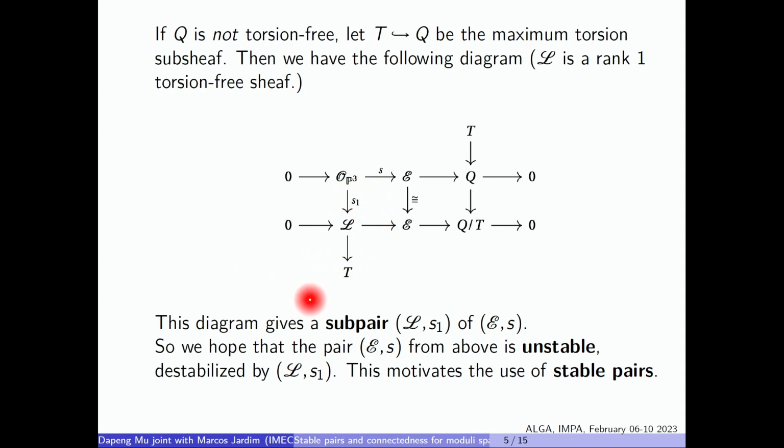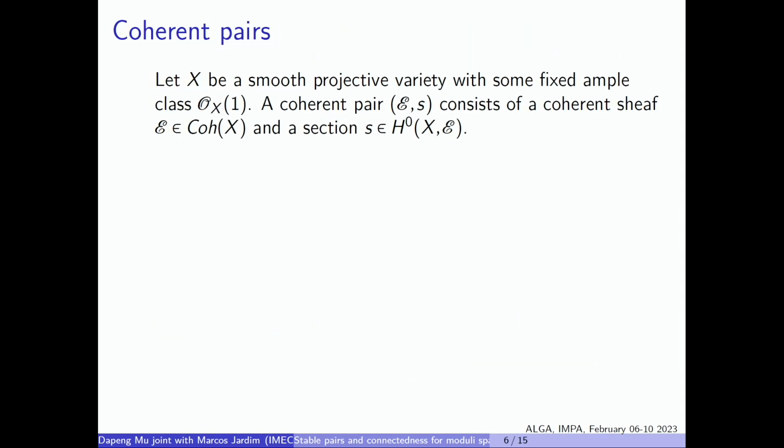Here by subpair, I mean this L is a subsheaf of E, and the section S factors through S1. I will show this in the next slides. We define such a pair as a subpair. My point is, if Q is not torsion-free, meaning we have a bad pair, this pair does not correspond to a curve, then we must have this commutative diagram, and we must have this subpair of the pair (E, S). So we want to find the stability conditions such that this subpair destabilizes the pair (E, S). That is the motivation for why we use stable pairs. Before showing some geometry, let me go through some concepts relating to coherent pairs and stability.